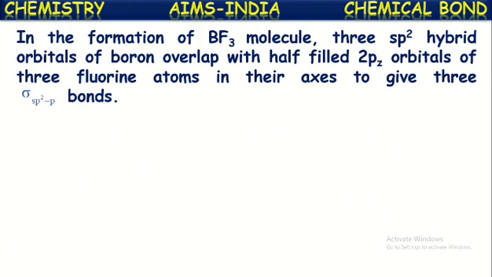In the formation of the BF3 molecule, that is the boron trifluoride molecule, three sp2 hybridized orbitals of boron overlap with the half-filled 2pz orbitals of three fluorine atoms along their axis to give three sp2-p sigma bonds.